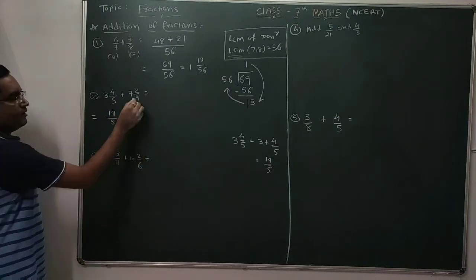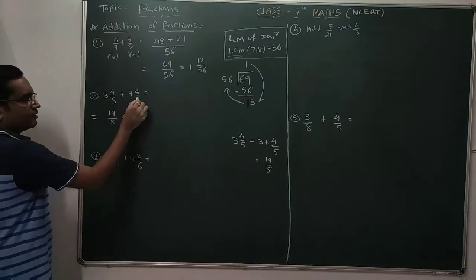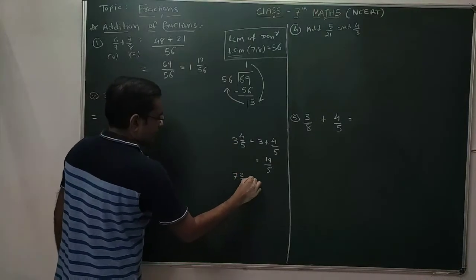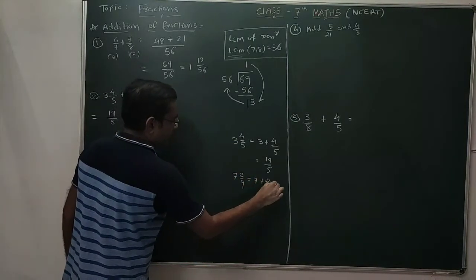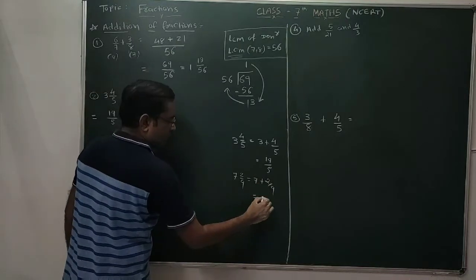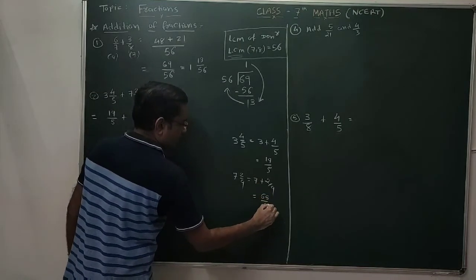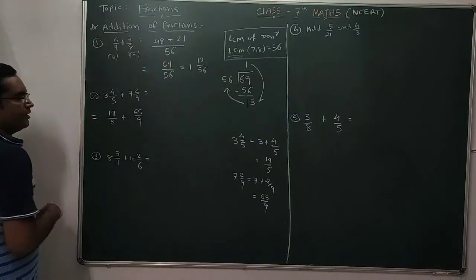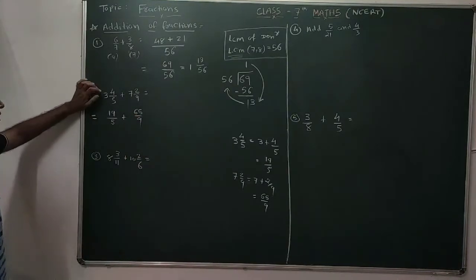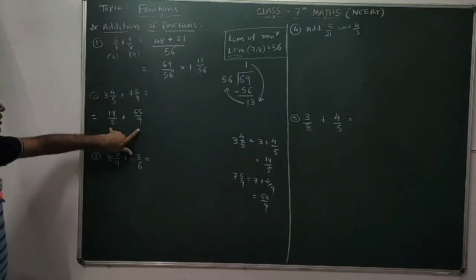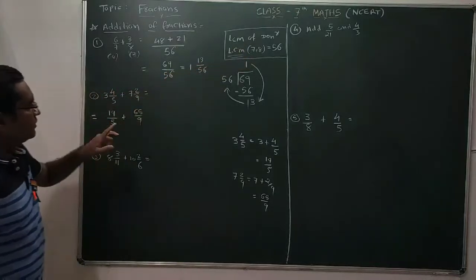Plus again, 7 nines are 63. 7 integer 2 by 9, which is nothing but 7 plus 2 by 9. So it's 7 nines are 63 plus 2, 65 by 9. So this one is 65 by 9. So the first step is converting these mixed numbers into improper fractions. Now you have to consider the LCM of the denominators.